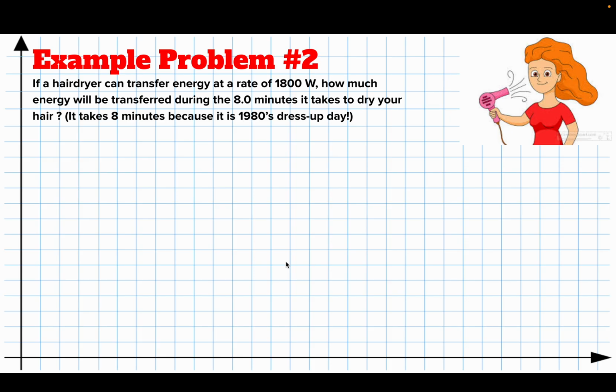So let's do another example problem. I've got a hair dryer and it's an 1800 watt hair dryer. That means it transfers 1,800 joules of energy every second. How much will be transferred in the 8 minutes that this person uses it to dry her hair?